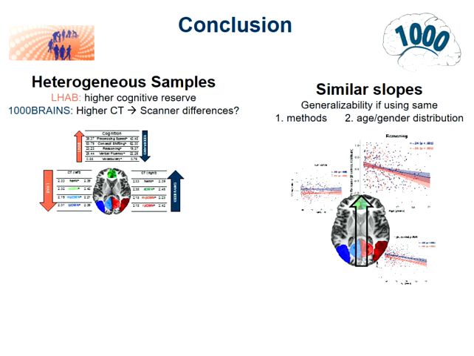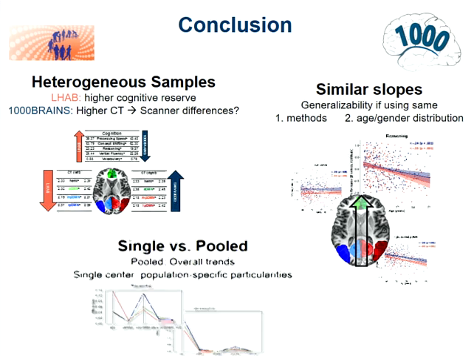Then second, we found similar slopes of the age-related differences in cognition and in brain structure. So we can say, yes, we can generalize results if we use the same methods and the same age and gender distribution. And lastly, we used single versus pooled data analysis. If we have a look at the pooled data analysis, we can extract overall trends. However, if you want to look at population-specific particularities, single-center studies might be very useful.